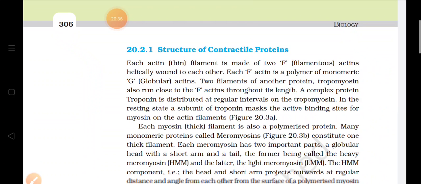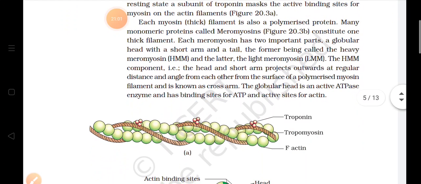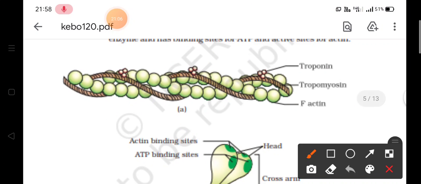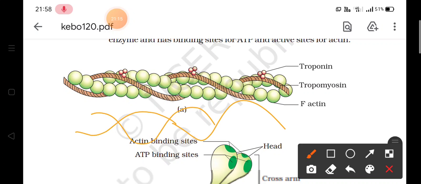Now we have talked that there are two proteins, actin and myosin, and these are contractile in nature. First we will study the structure of actin. This actin filament is made of two F actins, and these F actins are helically wound around each other. So this is the structure of actin, formed by two filamentous actins, helically wound around each other.